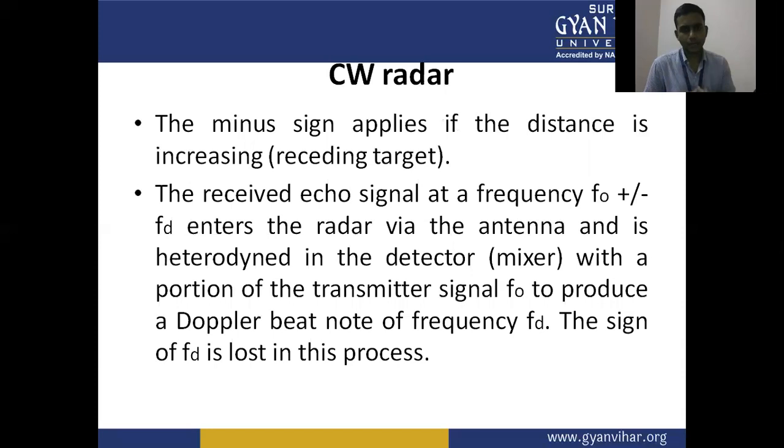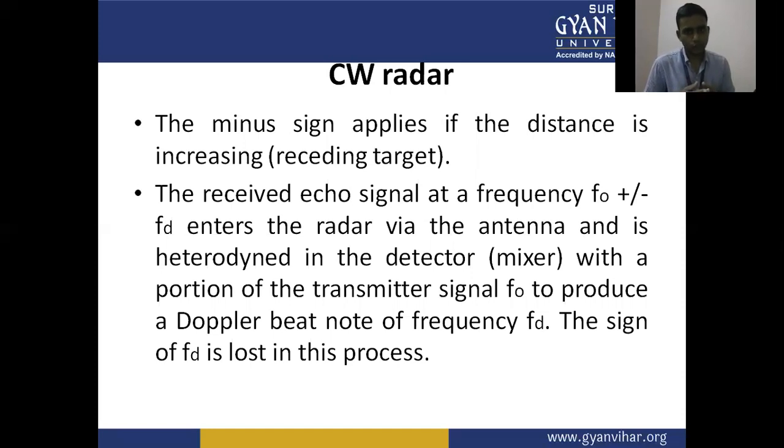A minus sign applies if the distance is increasing, meaning a receding target. The target is going away from the radar, so in this case there is the minus sign.